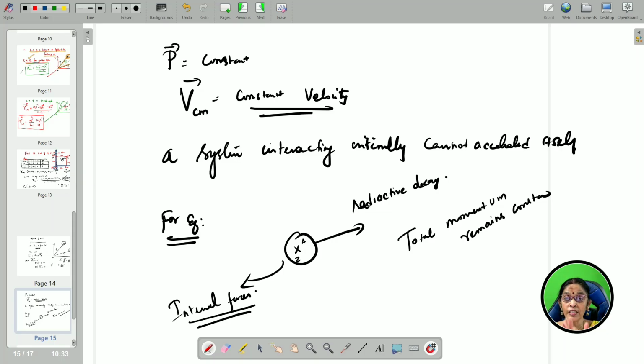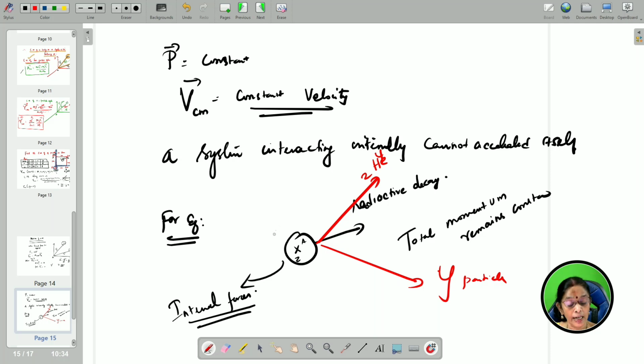So, this is getting split up, this radioactive nucleus. When it is undergoing decay, because it is unstable, it has to undergo decay. While it is undergoing decay, what will happen? It is split into two fragments. For example, let us suppose it gives an alpha particle, helium. Another particle it is giving, so this is the Y particle.